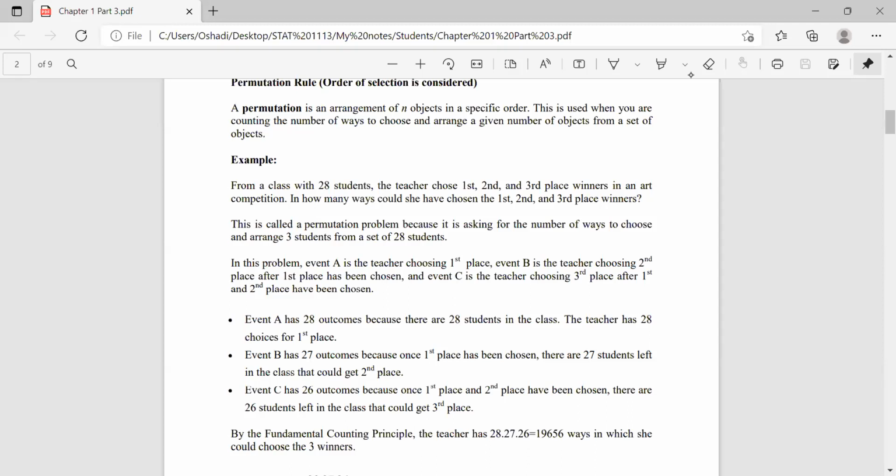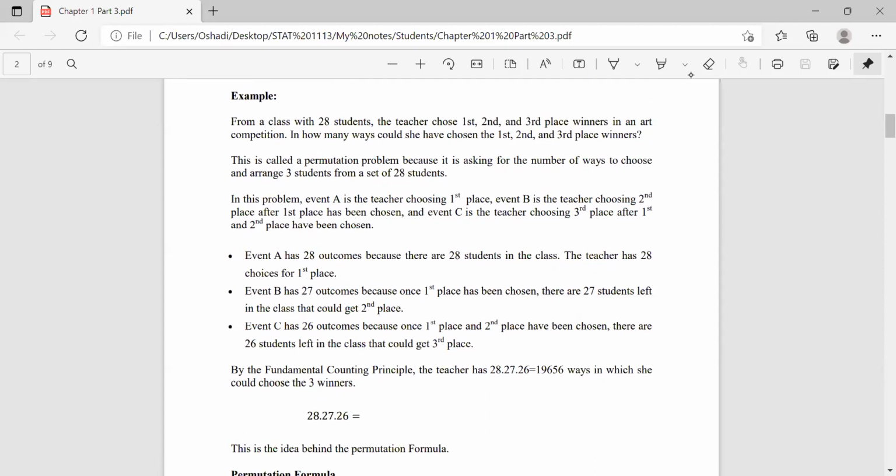So there are 3 events. Event A is teacher choosing first place. Event B is teacher choosing second place after first place has been chosen. And event C is the teacher choosing third place after first and second place have been chosen. Right? So, event A has 28 outcomes because there are 28 students in the class.